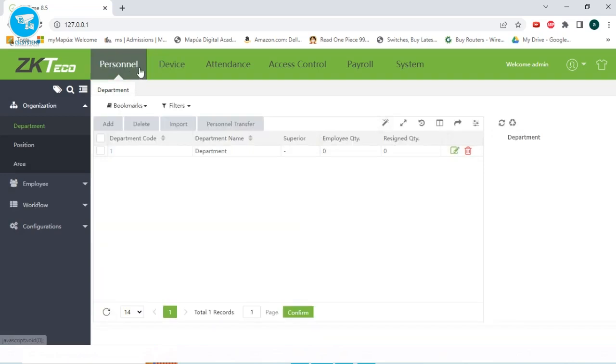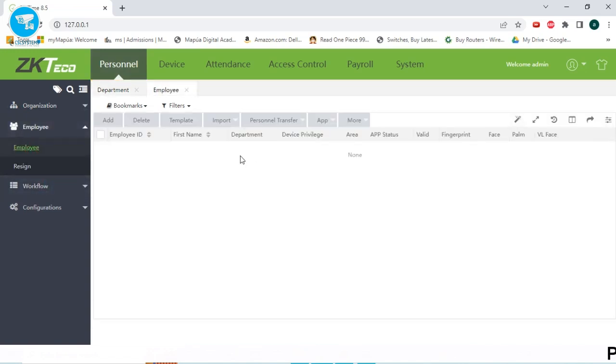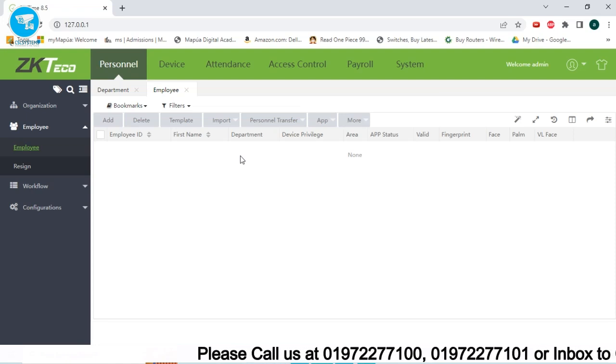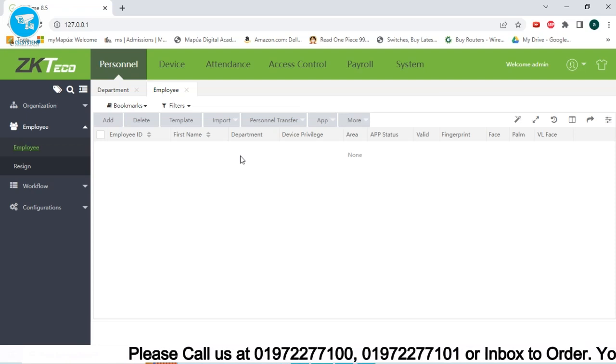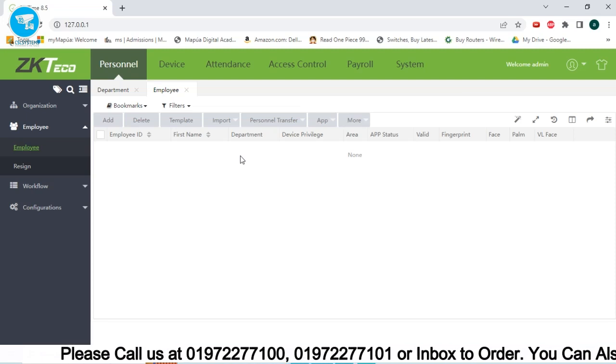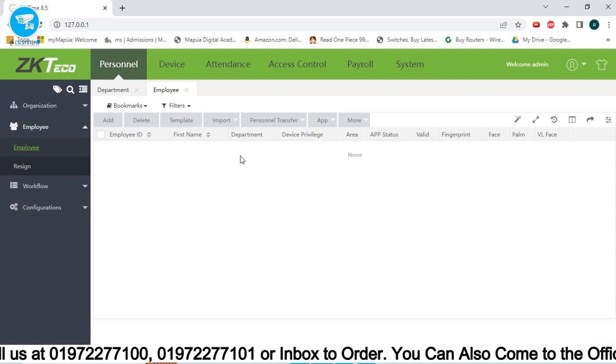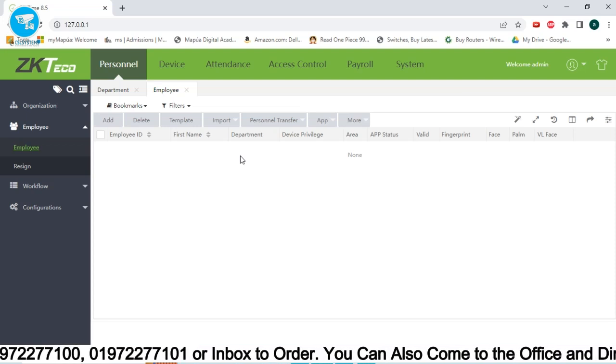Before that, let me add one employee so we can check that everything is working. So I'll go to the employee and go to the device menu, user management, new user, employee ID 1, then enroll fingerprint. Then I will save it. Okay. Then I will try to punch.